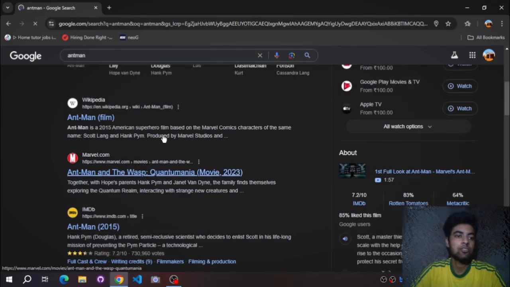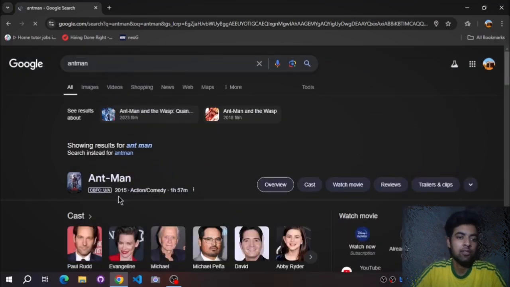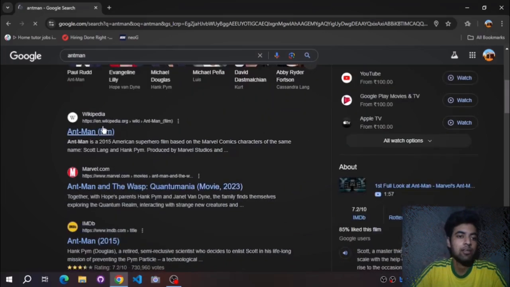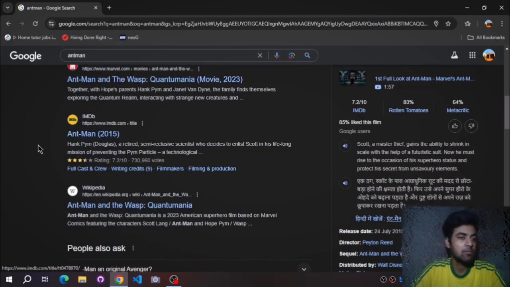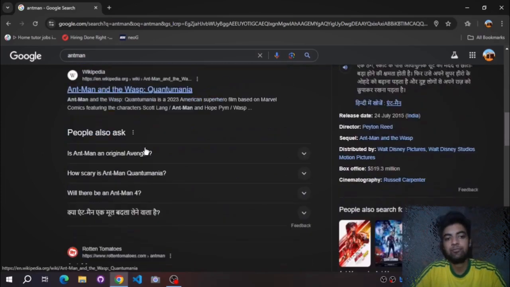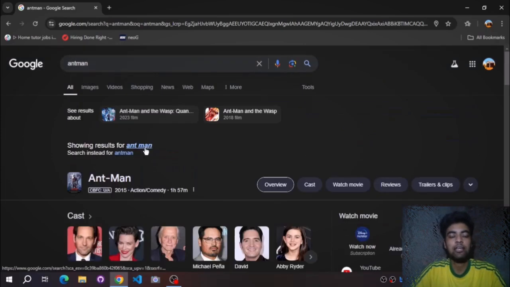As you have written Ant-Man, you can see the cast of the movie, the Wikipedia page about Ant-Man, the marvel.com website, a page called Ant-Man and the Wasp, and on IMDb there is a page called Ant-Man. Whatever information it can find about the particular topic, Google will show you. Google is simply a search engine.